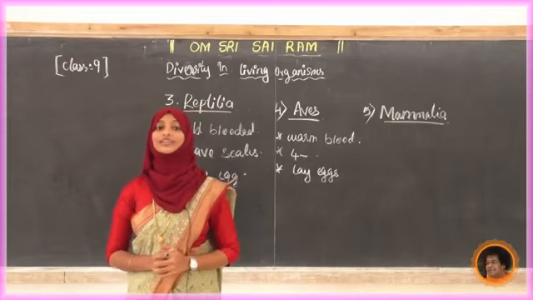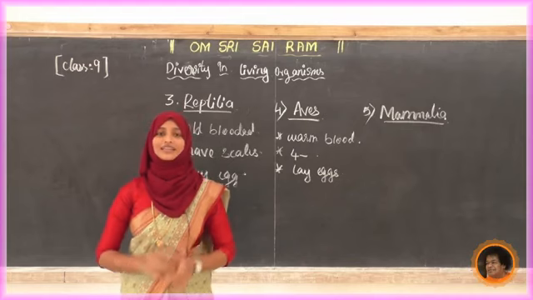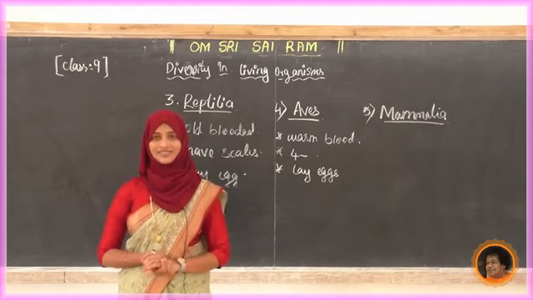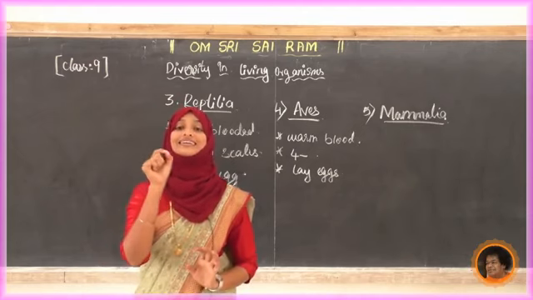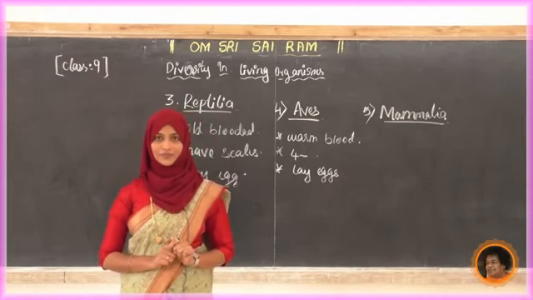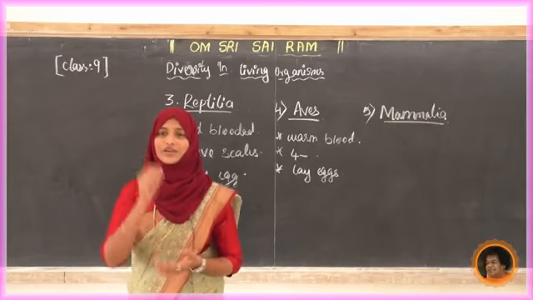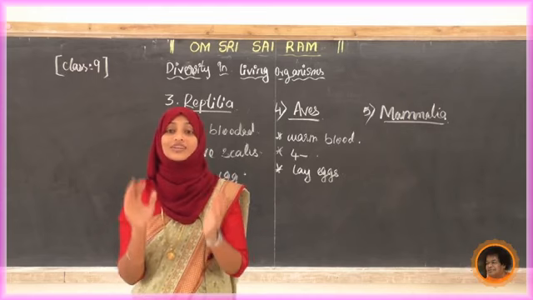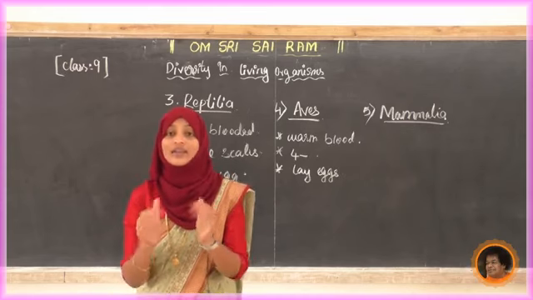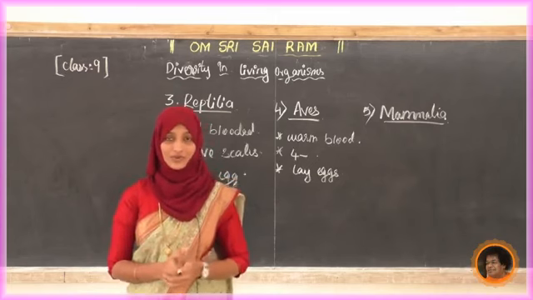Now tell me, what are the features of mammalia? Why are we calling the animals mammals? Because they have mammary glands in their body. Why do they need these mammary glands? Mammary glands are very important because they protect their young ones by giving nourishment, that is milk.